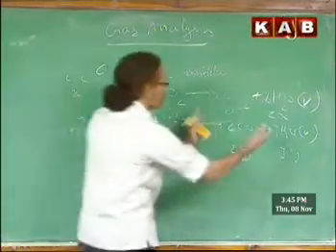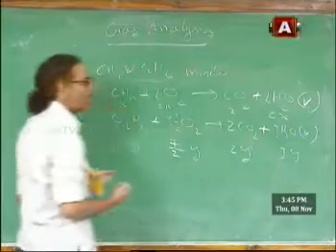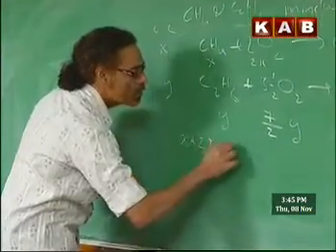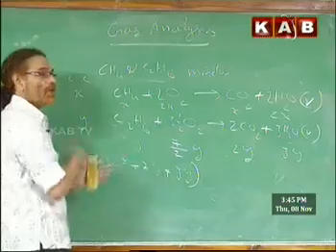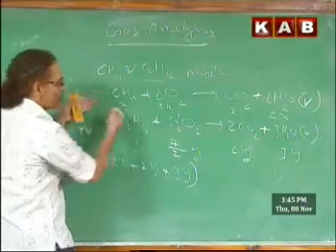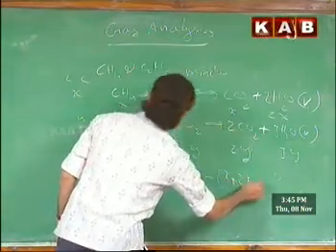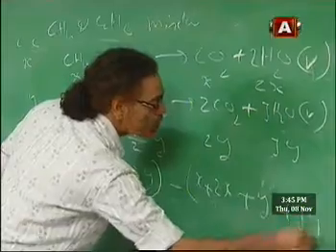And because the volume increased, the final volume is more. Final volume means products volume, x plus 2x plus 2y plus 3y. That is the total volume. Before the reaction, the reactants' volume is again x plus 2x plus y, plus 3y.